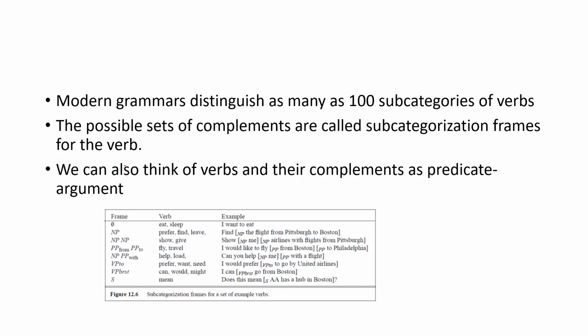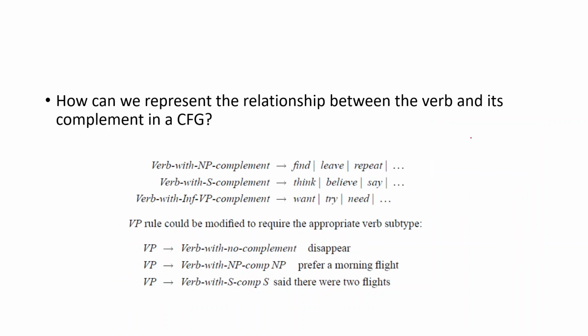Modern grammars distinguish as many as 100 subcategories of verbs, and the possible sets of complements are called subcategorization frames and so on. So basically, you need some constraints when you have sentences. It is not just that we need to ensure the sentence is structurally correct. At the same time, you need to ensure other constraints in those structures also, unlike in the case of programming languages.